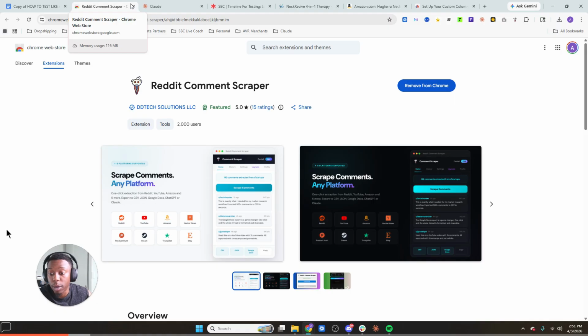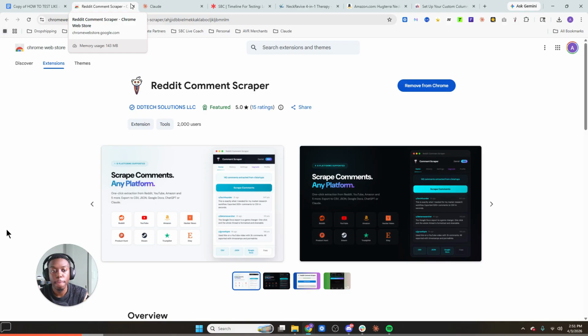Now, two questions that might come to mind. One, Alex, don't we already do this with the Google Gemini scraper? Yes and no. So the Google Gemini scraper does scrape Reddit forums and stuff like that. But one, I find that it doesn't scrape it as well as we want to and as detailed as we want to. So some Reddit forums will have 100 comments, but the Google Gemini will only scrape 5 to 10 of those comments. And then two, even if the Google Gemini does a good enough job scraping that information, it then starts to add in other context, like other peer-reviewed articles or data points to come up with inferences.